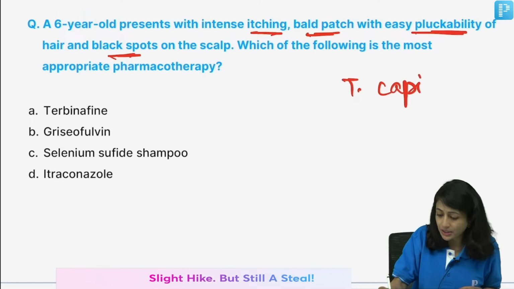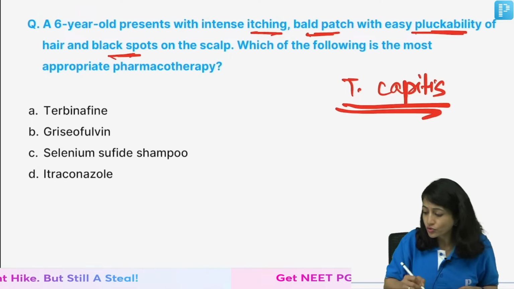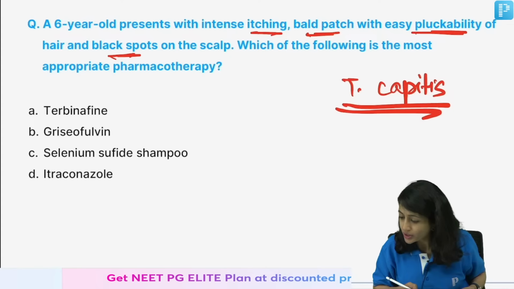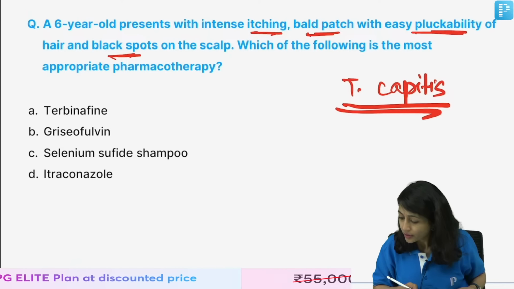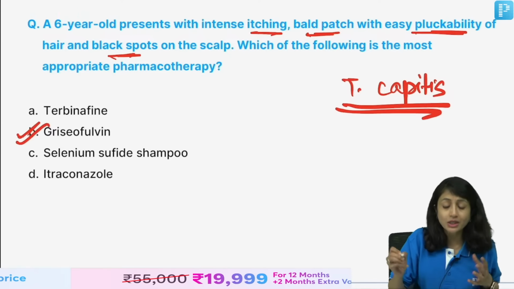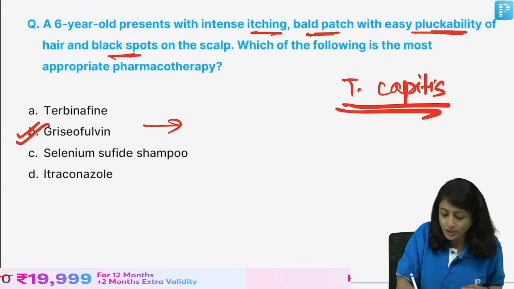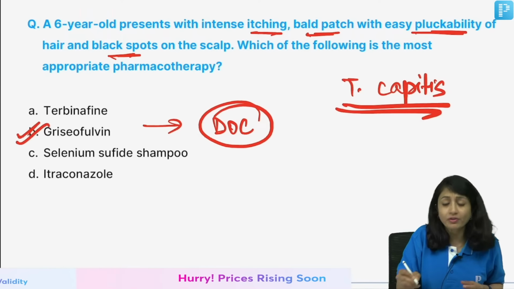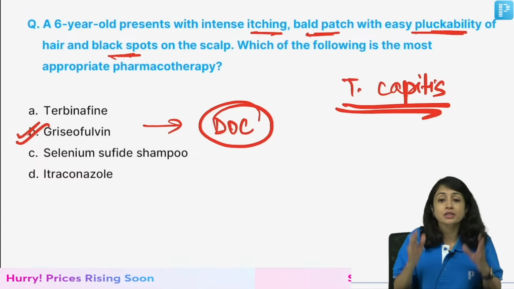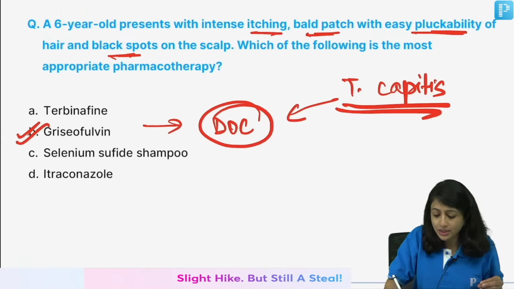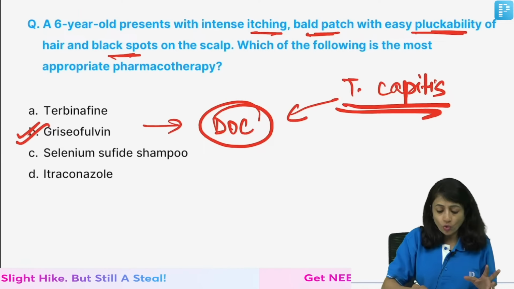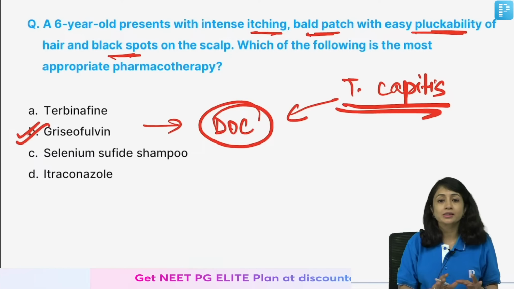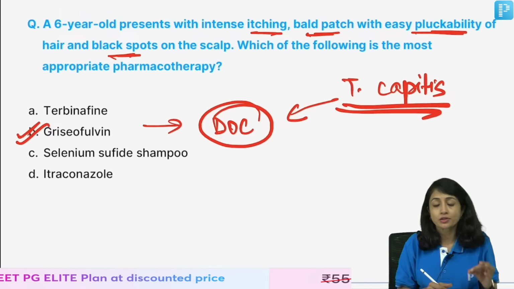Yes, we are dealing with Tinea Capitis, but I want you to tell me what is my drug of choice. Perfect. So you all know this. Griseofulvin is the drug of choice for Tinea Capitis. Remember, we are hardly using griseofulvin these days, but for Tinea Capitis, it still remains the drug of choice. All these are also utilized in Tinea Capitis, but my drug of choice is griseofulvin.